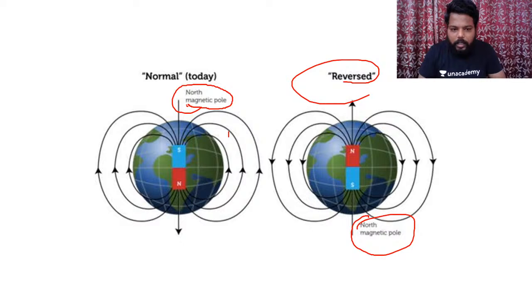geographical north region. So when there would be a shift of these magnetic poles, then 100% we would be having a shift and dramatic change in the landform development. Hence, geomorphology has huge significance from that of paleomagnetic activities. So until now, the question was not asked on this particular paleomagnetism. There are high chances that questions would be framed on these aspects of paleomagnetism. Please try to get ready with these concepts. Clear?